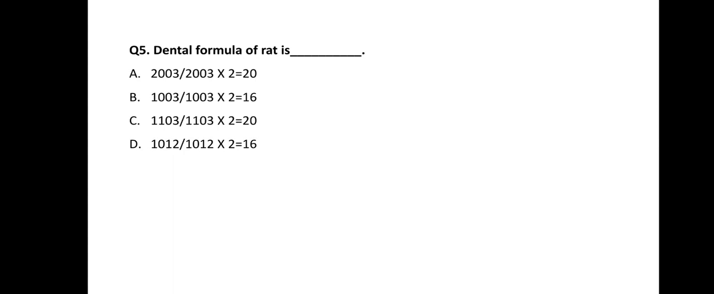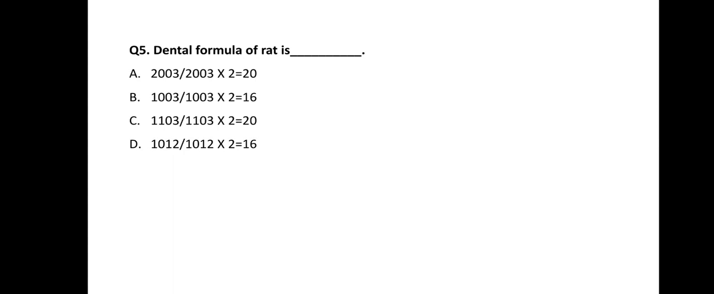Next question is question number 5. Dental formula of rat is dash dash dash. These are the options. Option A 2003 oblique 2003 multiplied by 2 is equal to 20. Similarly, option B 1003 oblique 1003 multiplied by 2 is equal to 16. C 1103 oblique 1103 multiplied by 2 is equal to 20. And option D 1012 oblique 1012 multiplied by 2 is equal to 16.